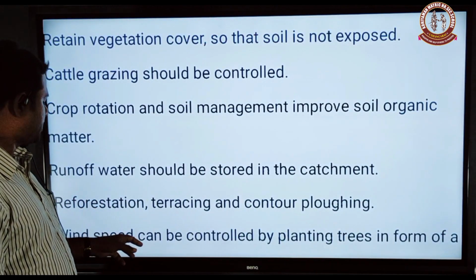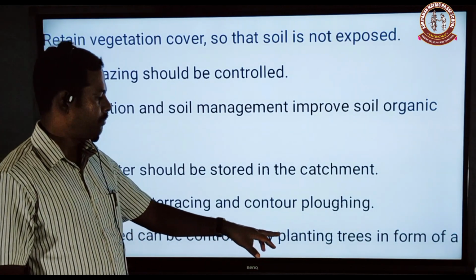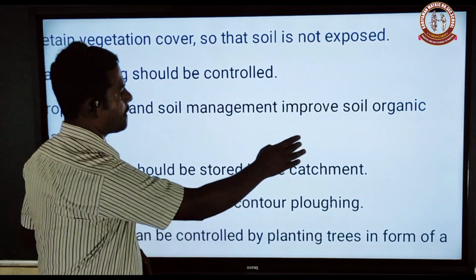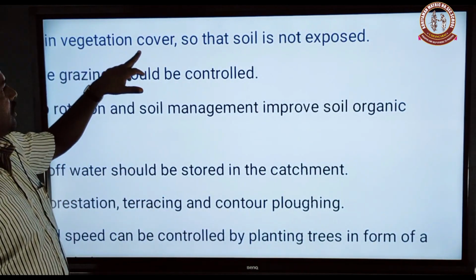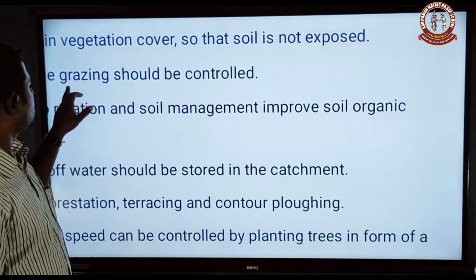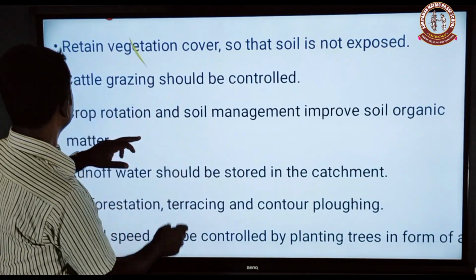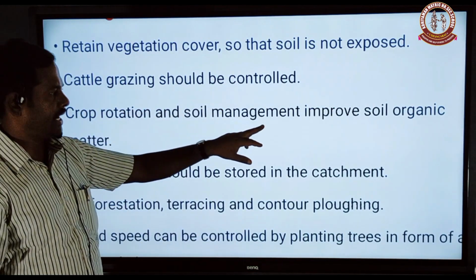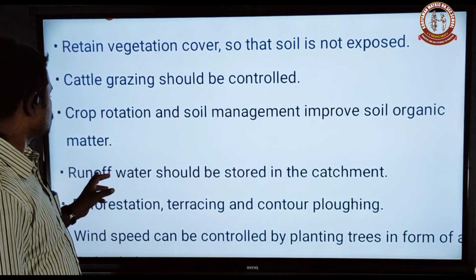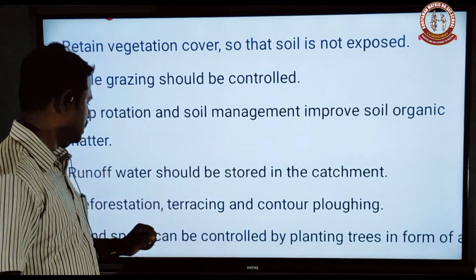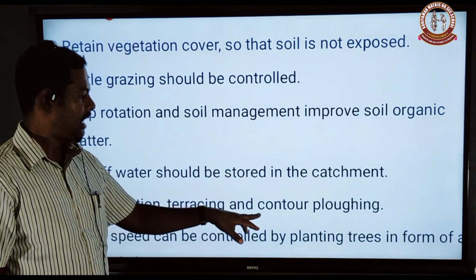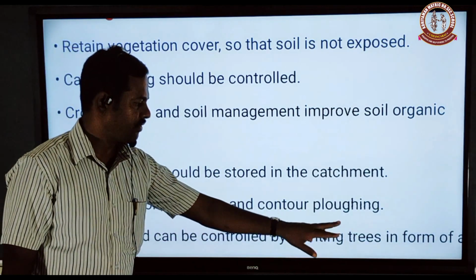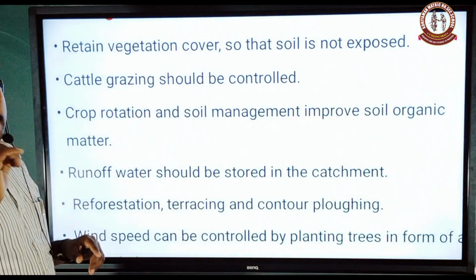Wind speed can be controlled by planting trees in the form of a vegetation cover so that soil is not exposed. Overgrazing: cattle grazing should be controlled. Crop rotation and soil management improve soil organic matter. Runoff water should be stored in the catchment. Reforestation, terracing and contour bunding. Wind speed can be controlled by planting trees around the farming land.